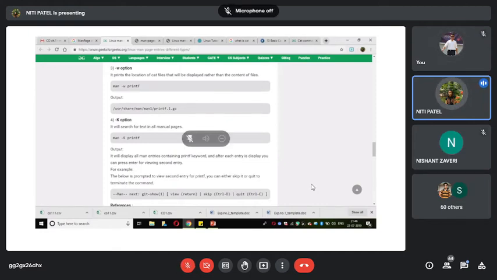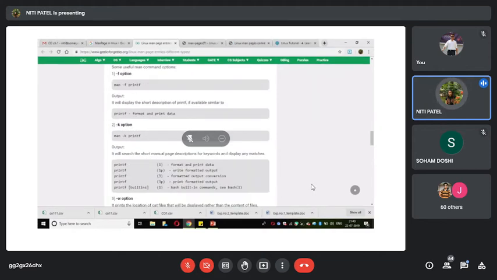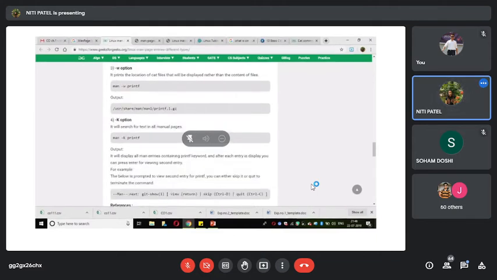Next we have the capital K option. So what is -K? The previous k which we saw was small k. What was that doing? Matching words along with a short description. What will capital K do? Capital K will search the text in all manual pages.